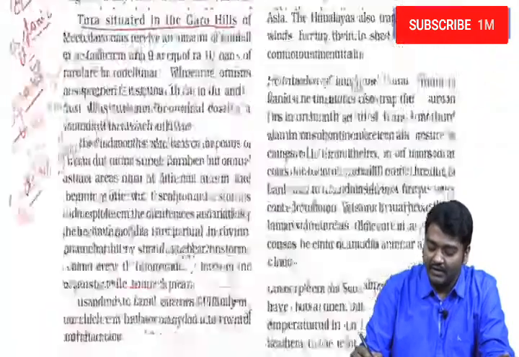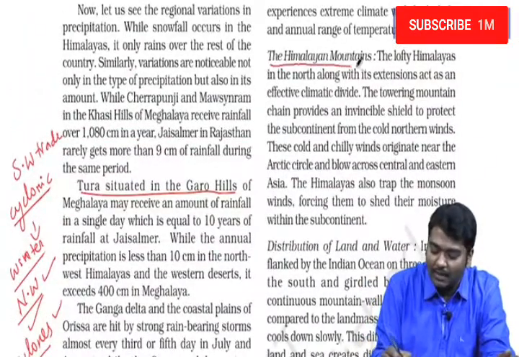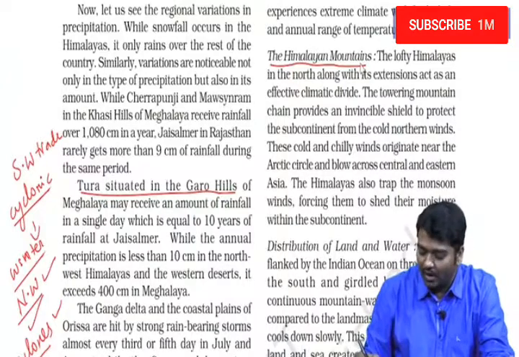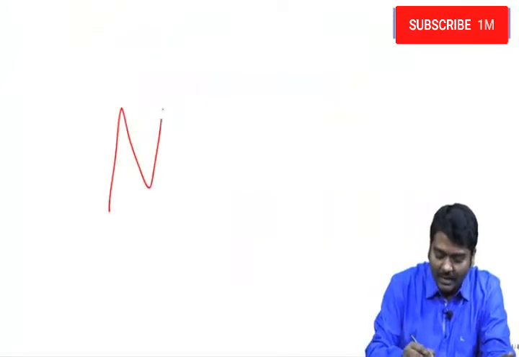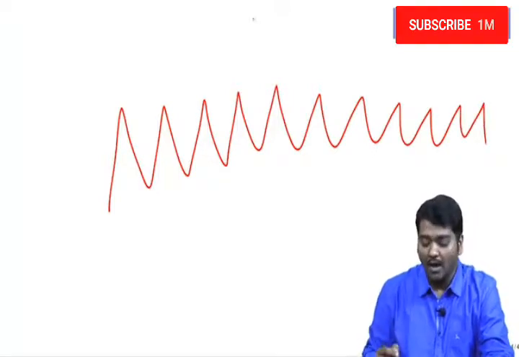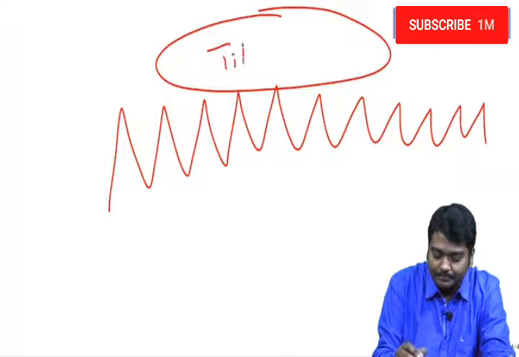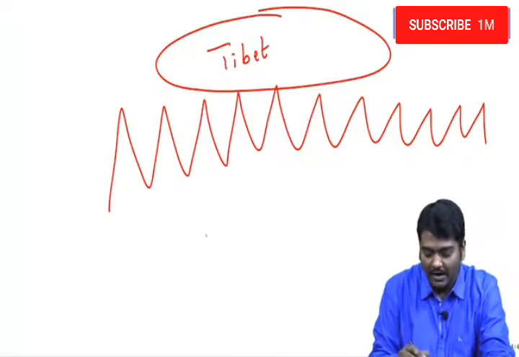Second important thing that we need to observe is with respect to the Himalayan mountains. As you are all aware, the Himalayas are present from west to east, above this you have Tibet, correct? And you have India.